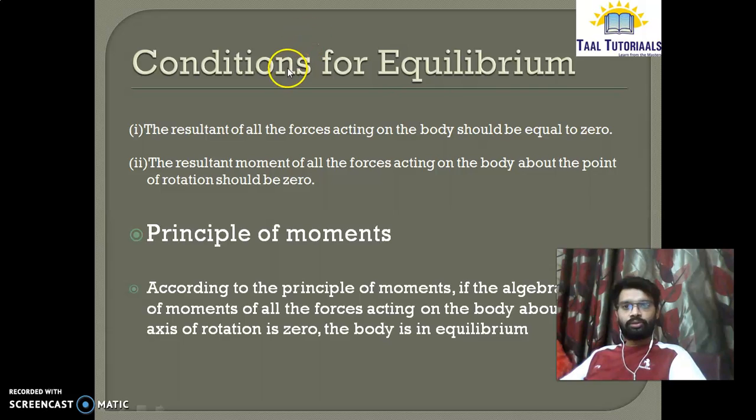What are the two conditions for equilibrium? First, the resultant of all forces acting on the body should be equal to 0. And second, the resultant moment of all the forces acting about the point of rotation, or the algebraic sum, should always be 0. These two are very important for equilibrium to happen.